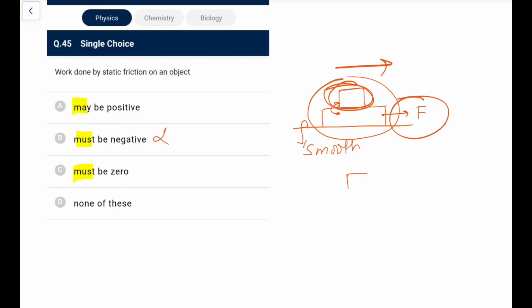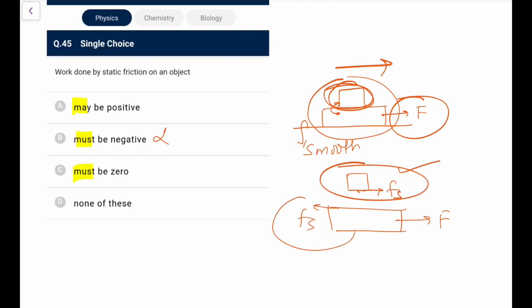But here if you draw the FBDs, this is F, Fs acts here and Fs acts here. So for this it is doing positive work, for this it is doing negative work. For a complete combined system, the work will be 0, but on an object it may be positive, it may be negative, and if it didn't move it may be 0. So option A is the most appropriate because we will go for this particular case.